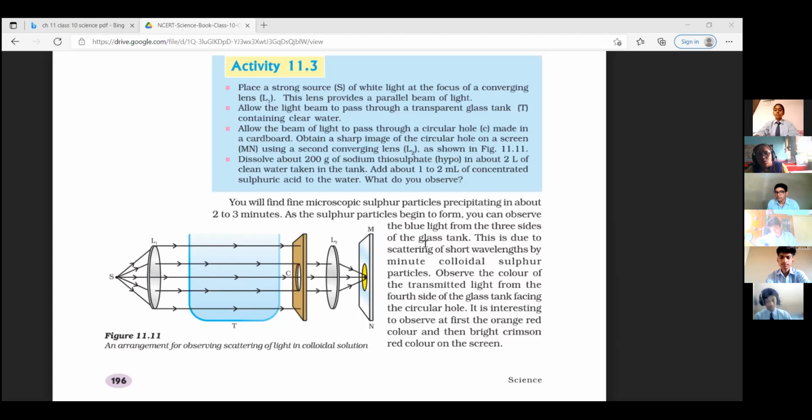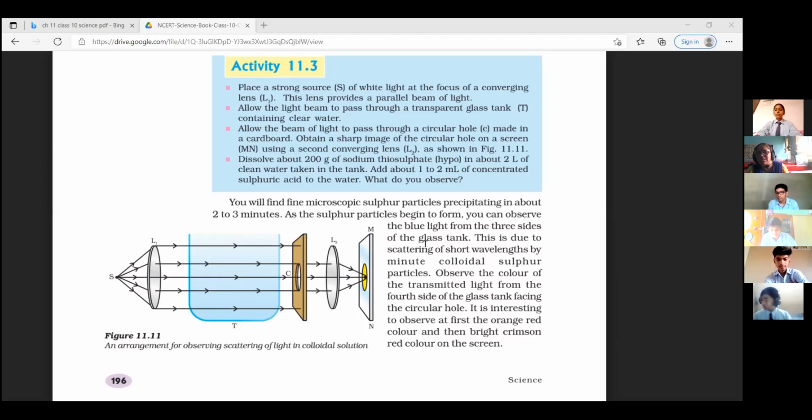When this parallel beam of light passes through this colloidal solution, we have put another lens before the screen, that is L2, again a convex lens. The parallel beam of light gets converged because it's a converging lens, at a single point on the screen.